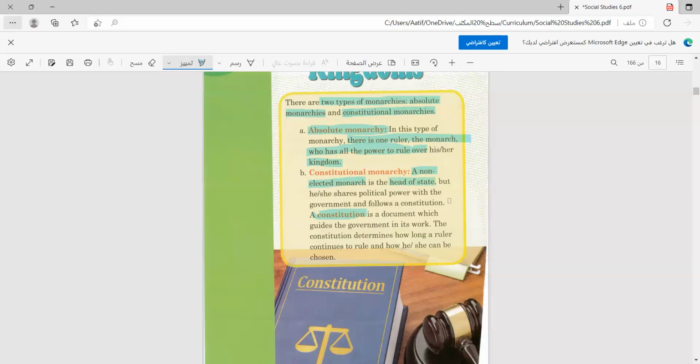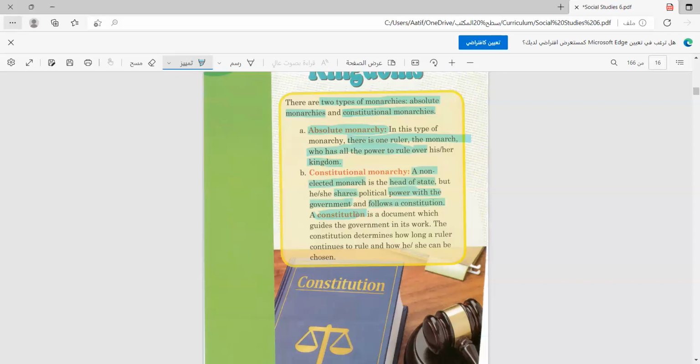He can rule a part of the country. He shares political power, or we can simplify this as he shares power with the government. This is the constitutional monarchy, someone that shares the power and follows a constitution. So he is bound by this constitution. He cannot do whatever he likes. There are laws and rules that he needs to follow.